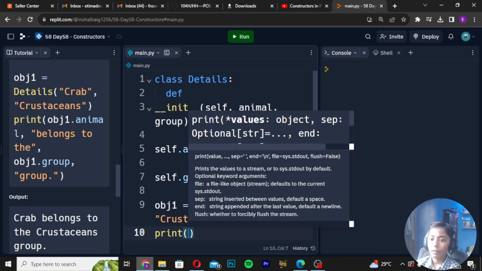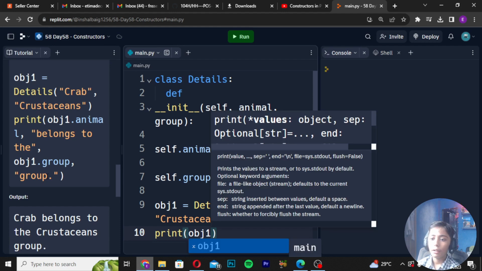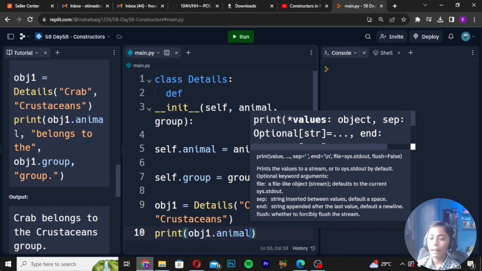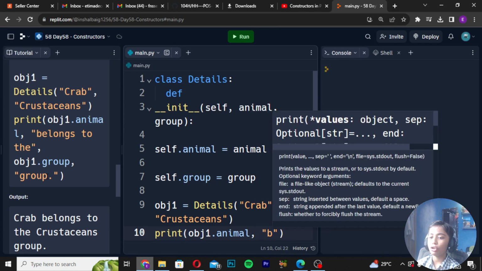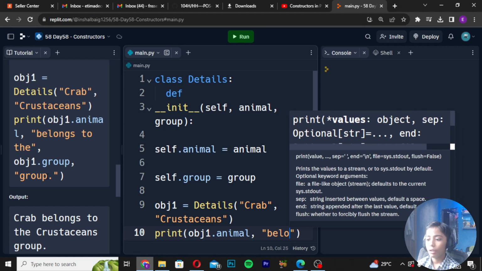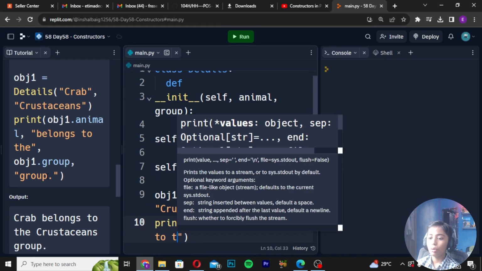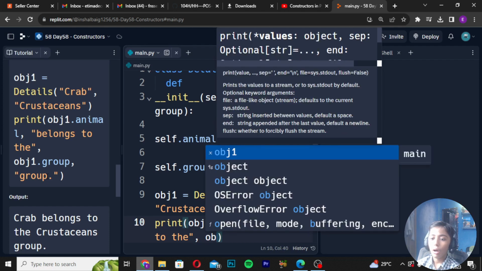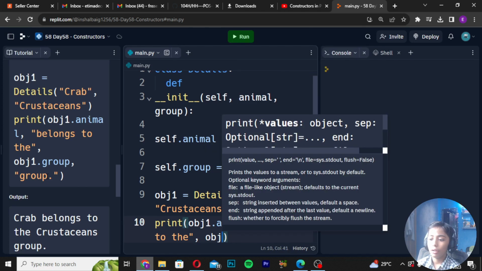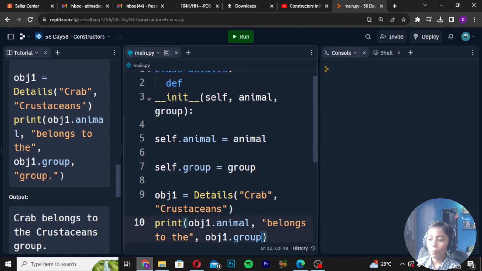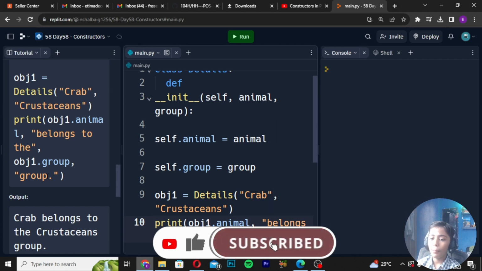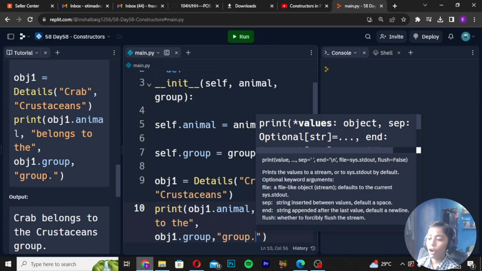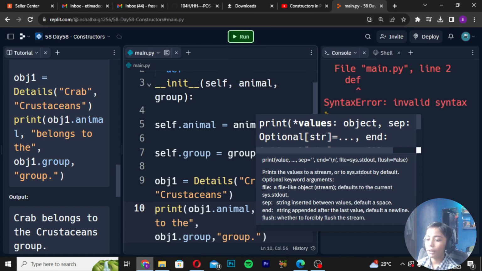Write print(obj1.animal, comma, double quotes, and here inside the double quotes we will write "belongs to the", comma, obj1.group, and now comma right here group, and dot. Let's see, the output will become crab belongs to the crustacean group, but it will give a syntax error.